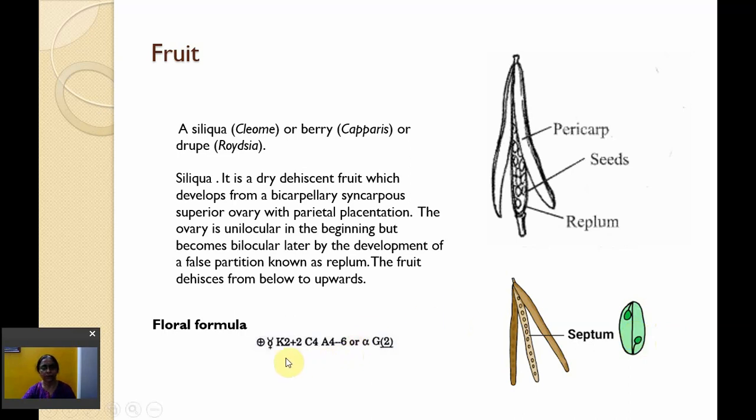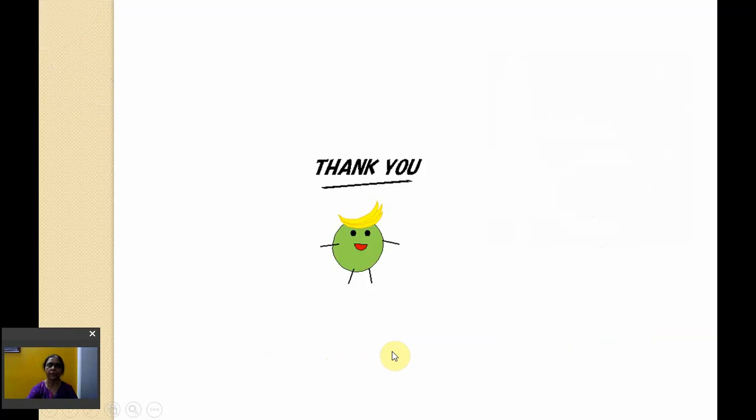This is the floral formula, that is the flowers are actinomorphic, bisexual, calyx 2 plus 2, corolla 4, androecium 4 to 6 or numerous, gynoecium is bicarpellary and syncarpous and superior ovary.